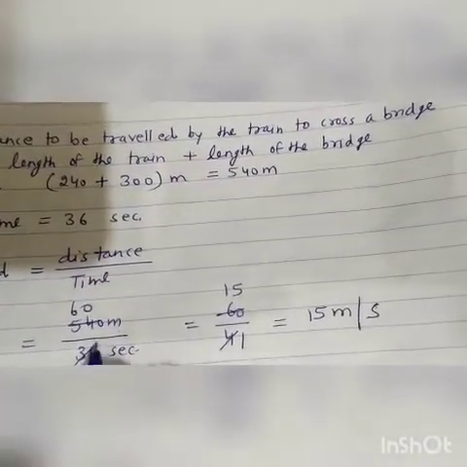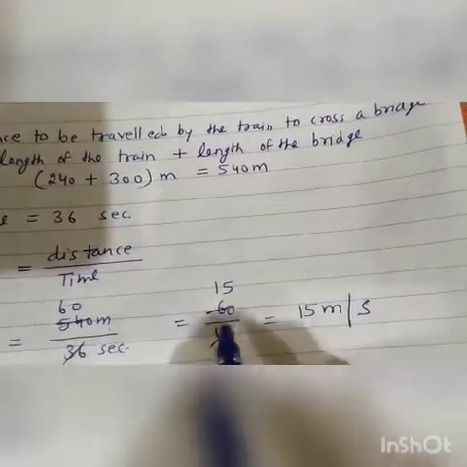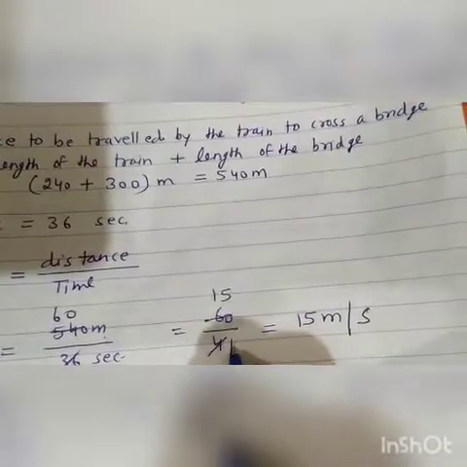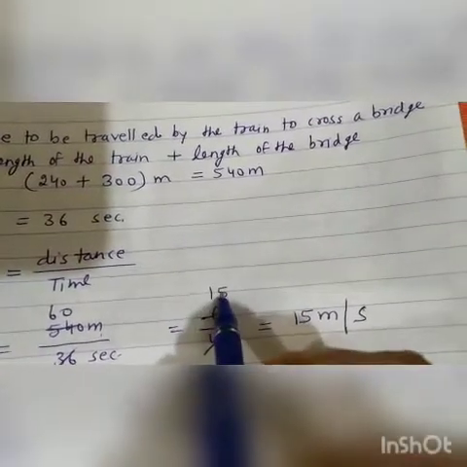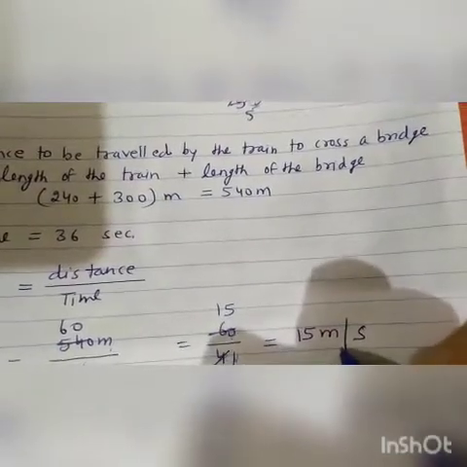Time is 36. 9 fours are 36. 9 sixes are 54. 0. 60 upon 4, means 4 ones are 4. 4 fives are 20. Speed is 15 meter per second.